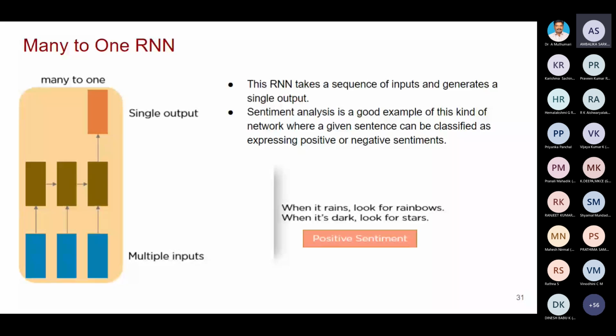On the left side, blue is your input layer. For the first blue, the first sentence is given; for the second blue, the second sentence, and likewise. The green ones in the center are hidden units. Then the output is only one, either positive, negative or neutral. So multiple inputs and one output. That kind of network is many-to-one RNN.